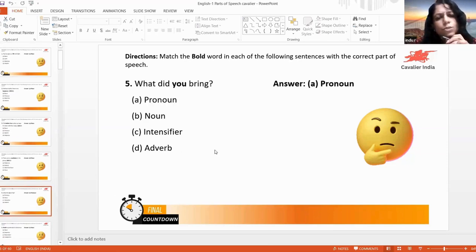Next one. What did you bring? Do you remember what? Have you heard of interrogative pronouns? Yes, something that we use to ask questions. What, which, when, who, all these are interrogative pronouns if they are used to ask questions. So here, what is the interrogative pronoun? So which is the subject here?